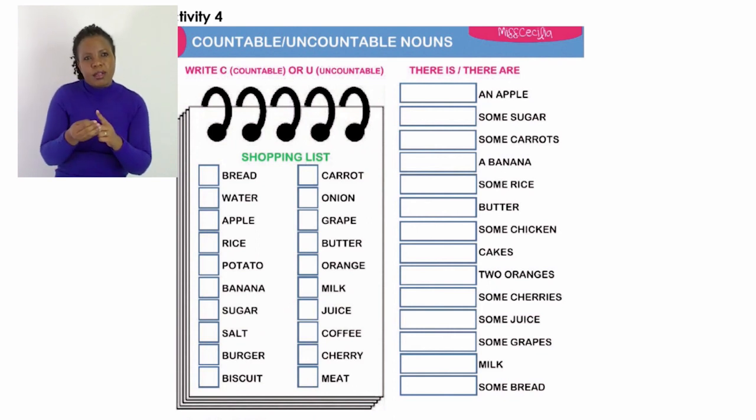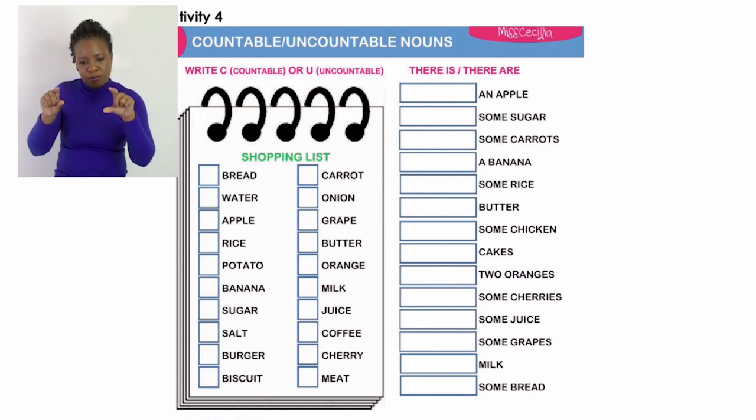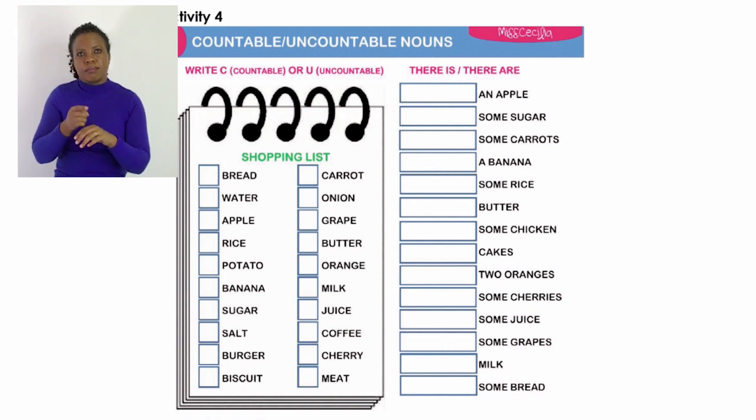And then on your right hand, there are words written, there is and there are. So we would like to complete those spaces provided. For example, the first one, there is dash an apple. Do we say there is an apple or there are an apple?